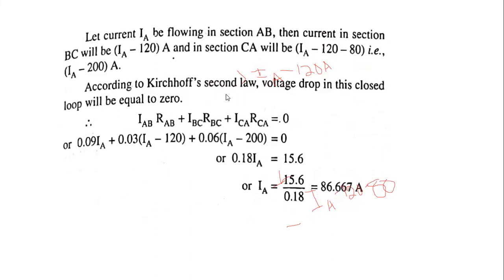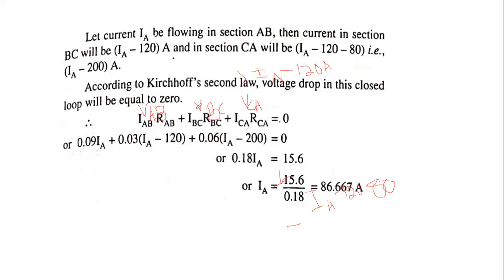Then, according to Kirchhoff's laws, according to KVL, the algebraic sum of the voltage drops VAB, VBC and VCA is equal to 0.